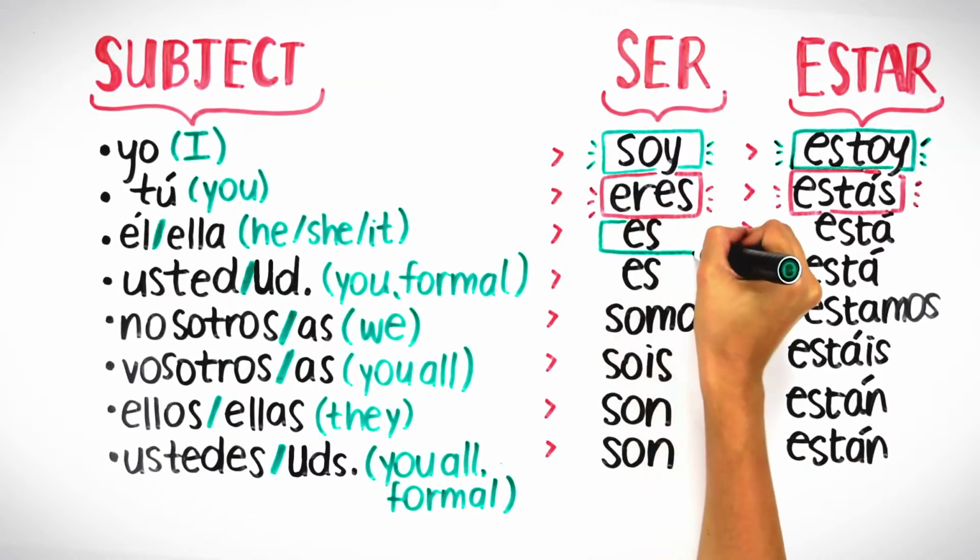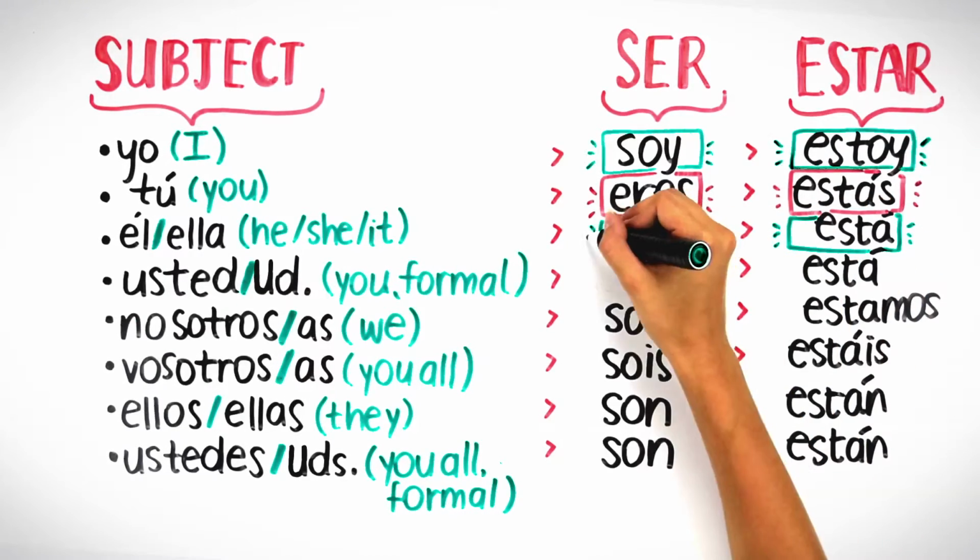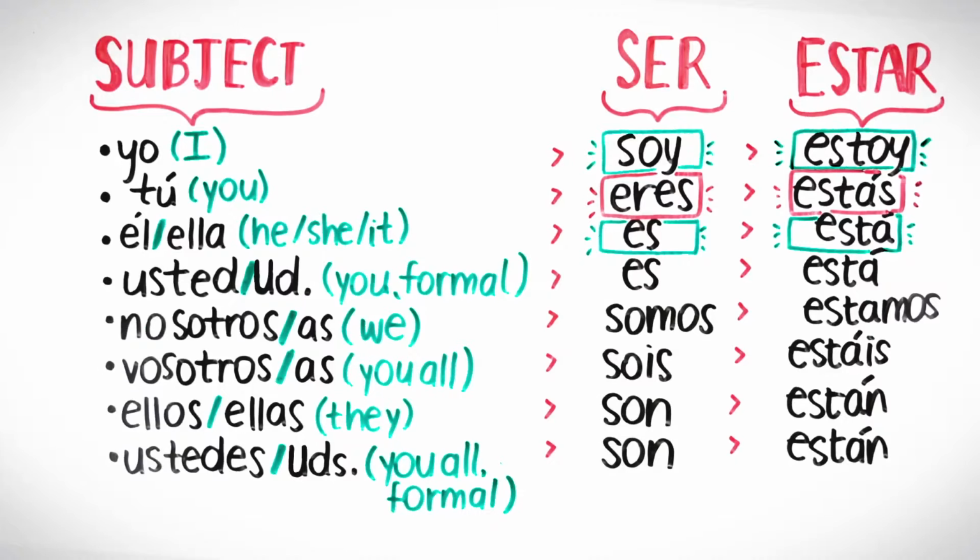In the case of "es" and "está," there are more possibilities, and these forms occur more often with an explicit subject to avoid confusion. However, if it is clear who or what is being described, the pronoun is not necessary.